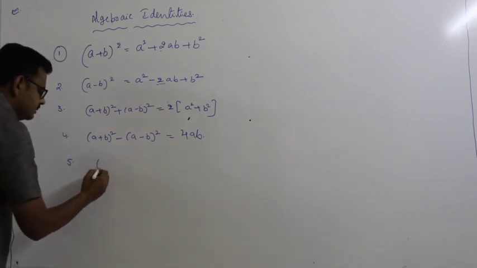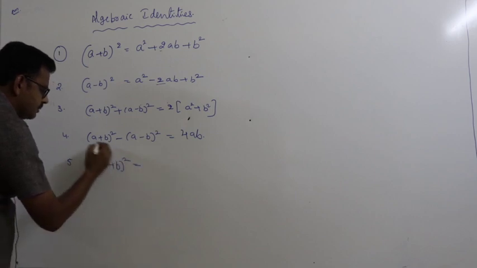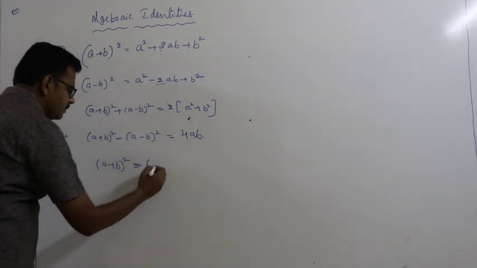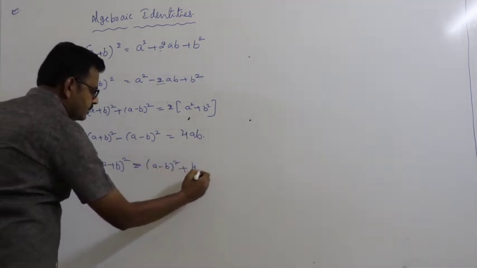So from this, A plus B whole square is equal to A minus B whole square plus 4AB.